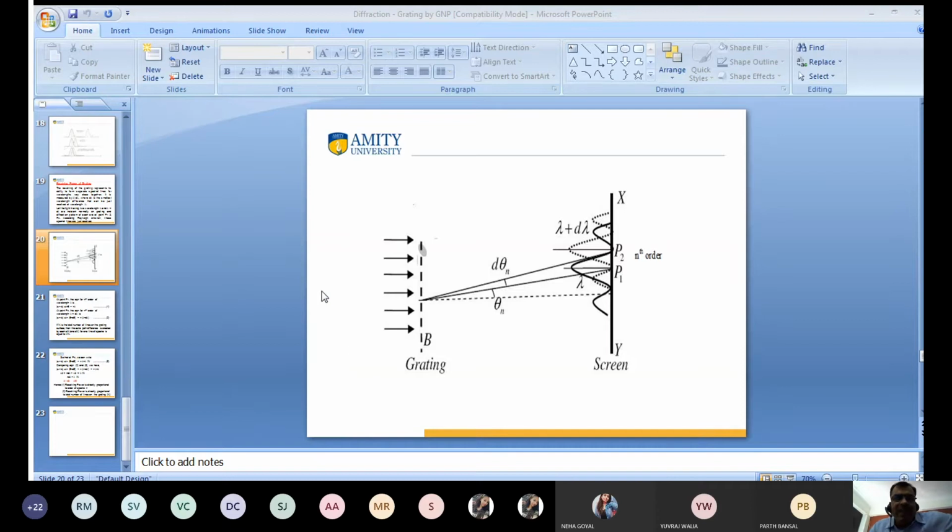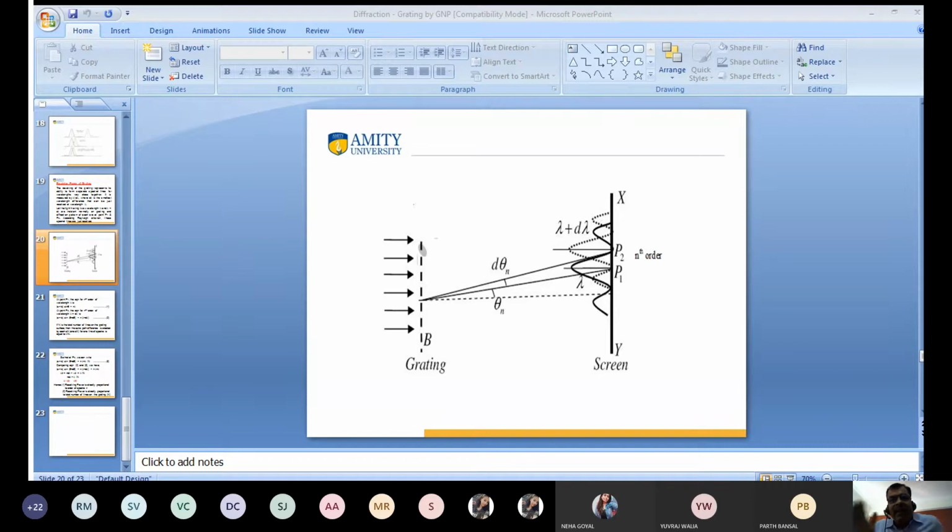When light is passing from here, the first wavelength lambda is diffracted at angle theta n, and the second wave, lambda plus d lambda, is diffracted at angle theta n plus d theta n. The difference between them is d theta n. So we get the diffraction pattern at point P1 and at point P2. The first wave lambda is at P1 and lambda plus d lambda is at P2. They follow the Rayleigh criteria.